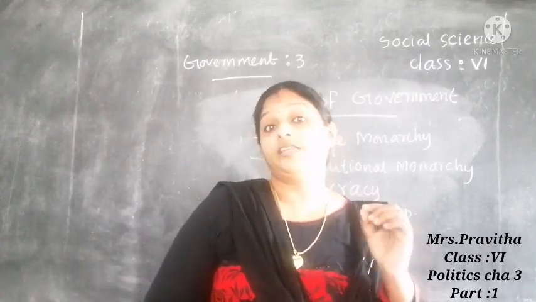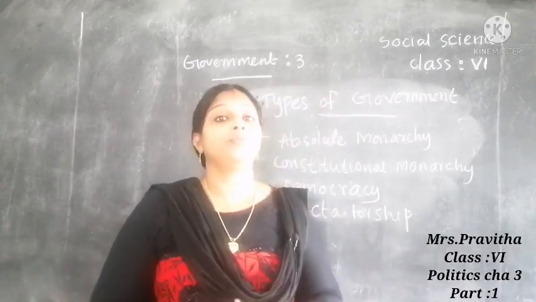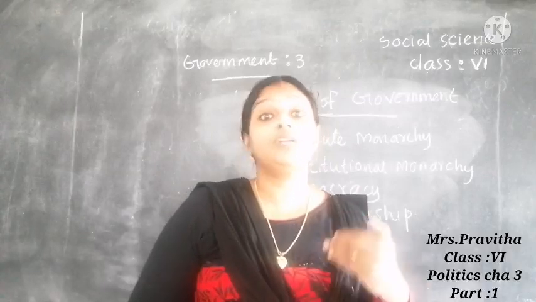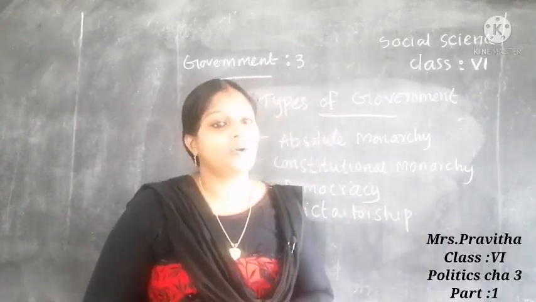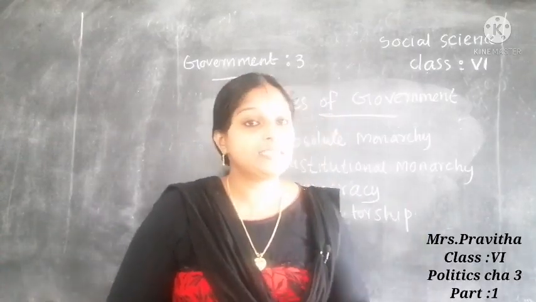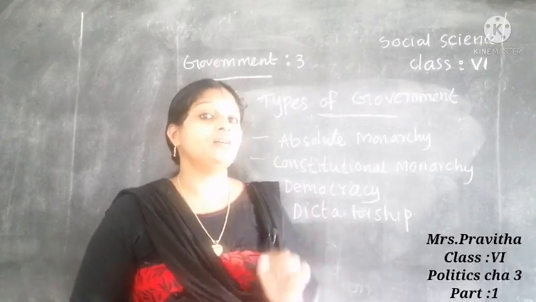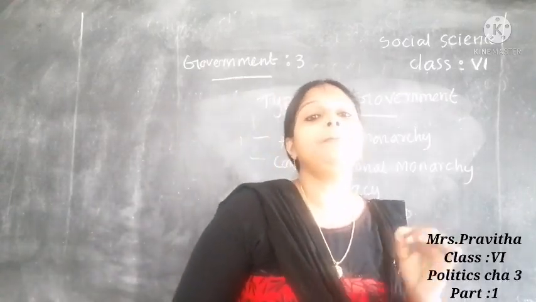People have the right to choose our representative. We have freedom. We can become part of the decisions taken by the government. Such a type of government is known as a democratic form of government. So democracy is the form of government where rulers, or our representatives, are elected by the people.